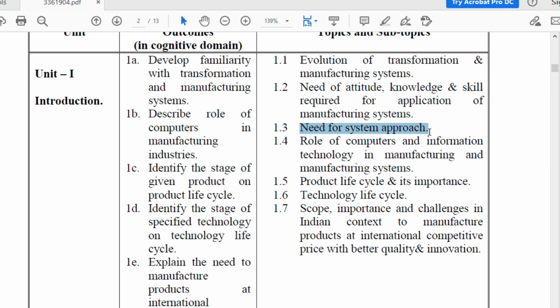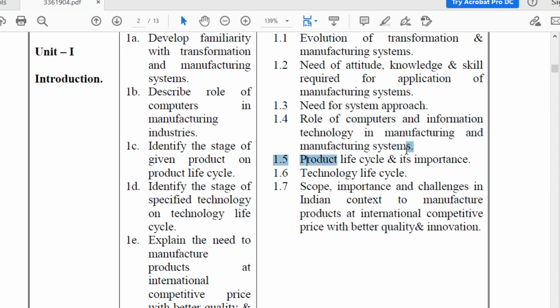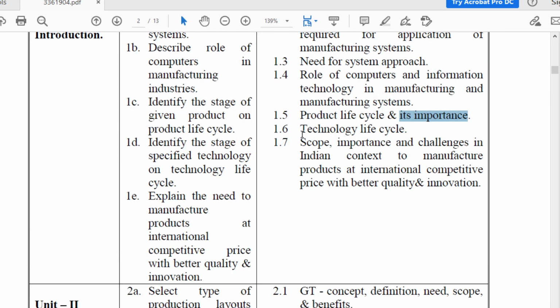Then need for system approach. What is the need of system approach? Then role of computers and information technology in manufacturing and manufacturing system. What are the roles of computers and information technology in manufacturing system, that you are going to learn in this topic. Then what is product life cycle and what is the importance of product life cycle, that you are going to study in this topic.